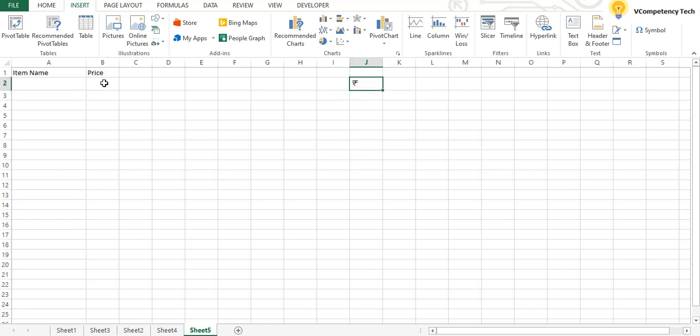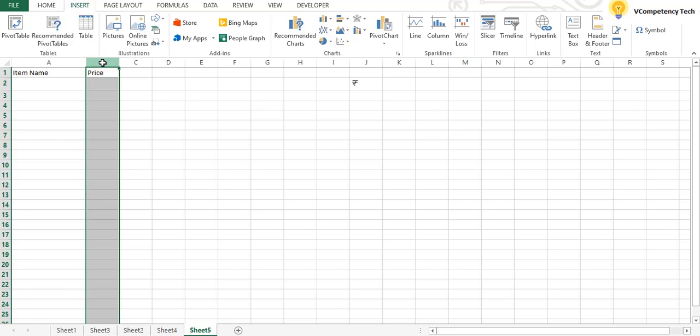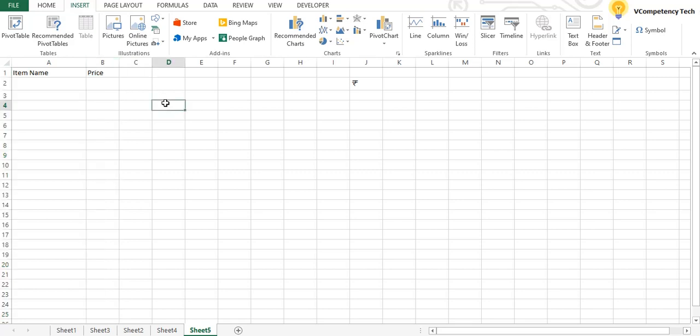Now we will select this column from here and unselect the price area. Select these and unselect this. Okay, select from here.